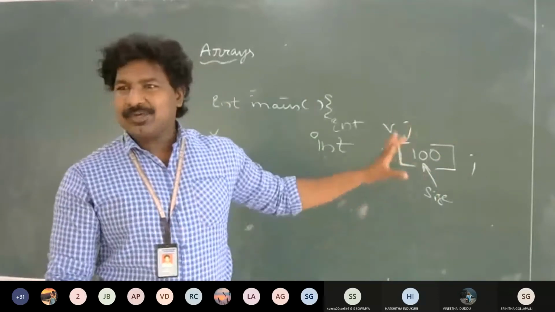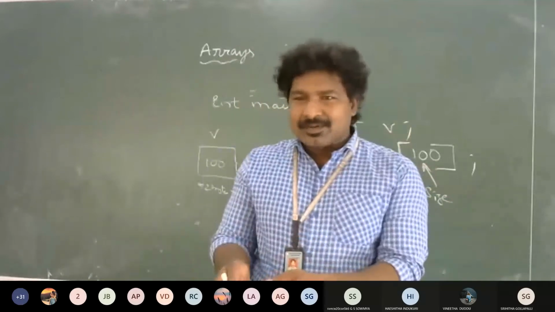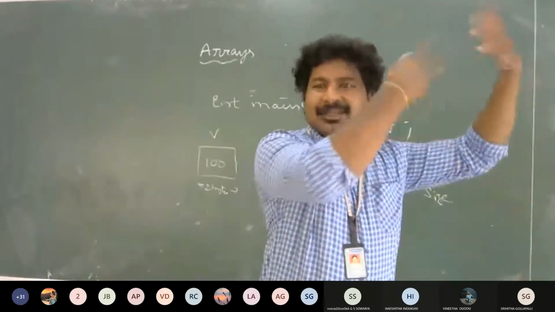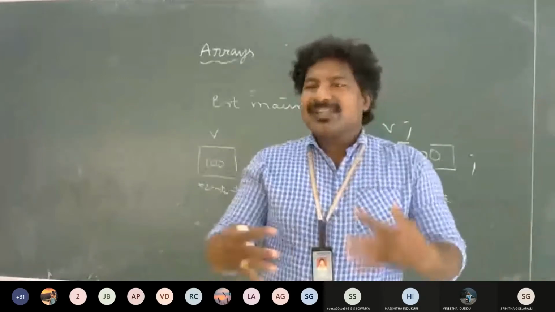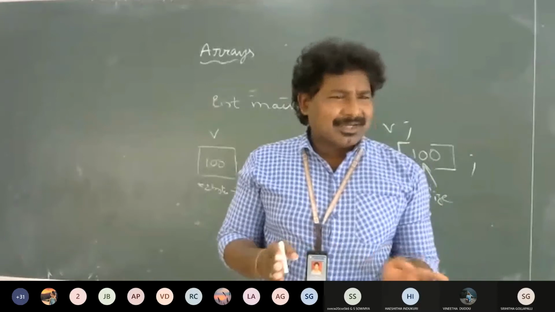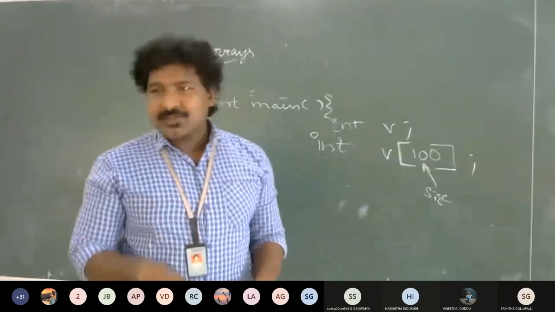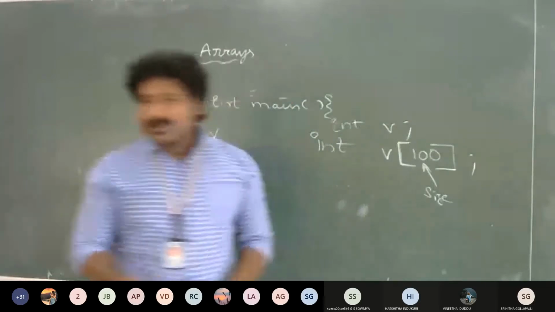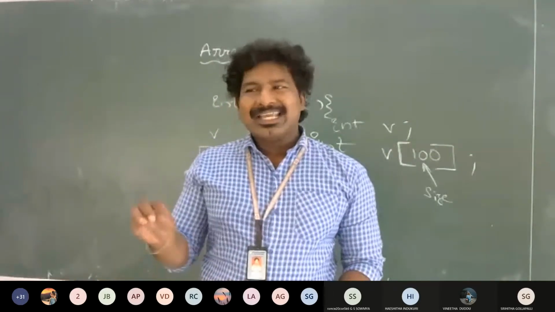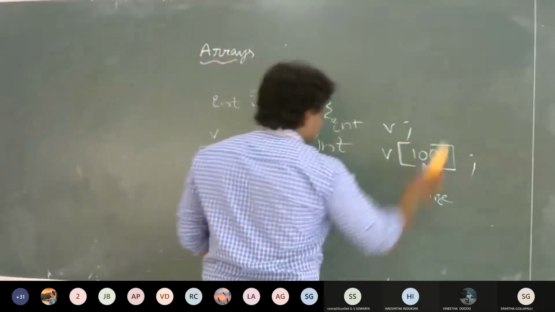We have only one name. Then how do we distinguish between the first value, the second value, the 50th value, and the 100th value? How can you access those values separately? That is my doubt. For that we use a concept called indexing. What do we mean by indexing?